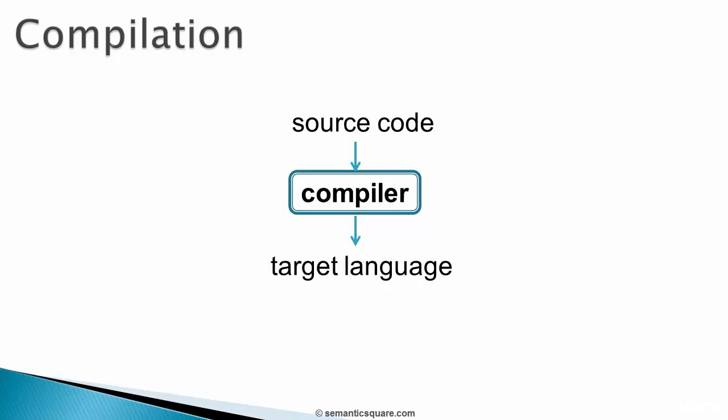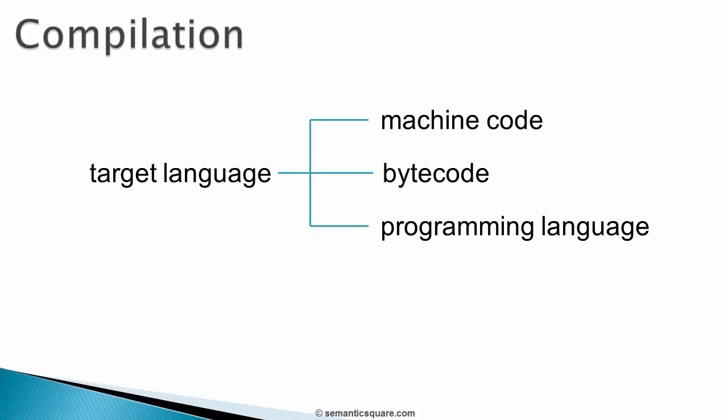The translation from source code to machine code is done by a program called compiler. Machine code, which is the executable program, is then executed directly by the CPU in a separate step. Note that in this illustration, we are calling the translated language target language and not machine language. And that's because in some cases, it may be something else too. For example, in the case of C or C++, target language would be machine code. However, in Java's case, it is Java bytecode, which will be discussed later. Sometimes target language can also be another programming language.